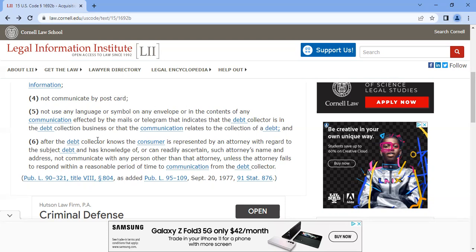So that's that. All right, number 6. After the debt collector knows the consumer is represented by an attorney with regard to the subject debt and has knowledge of, or can readily ascertain, such attorney's name and address, not communicate with any person other than that attorney, unless the attorney fails to respond within a reasonable period of time to a communication from the debt collector. So basically, once they know that you're represented by an attorney, the goal is to just keep communication with the attorney. Unless the attorney doesn't respond within a reasonable time, then I guess they will reach out to the consumer or to someone that knows the consumer and try to get information.